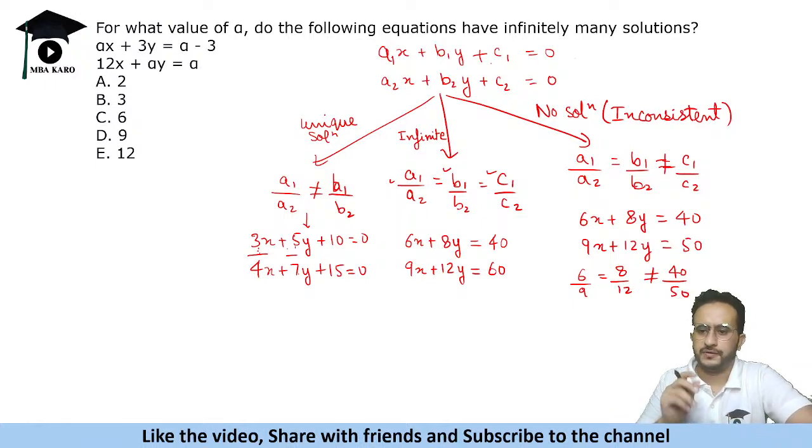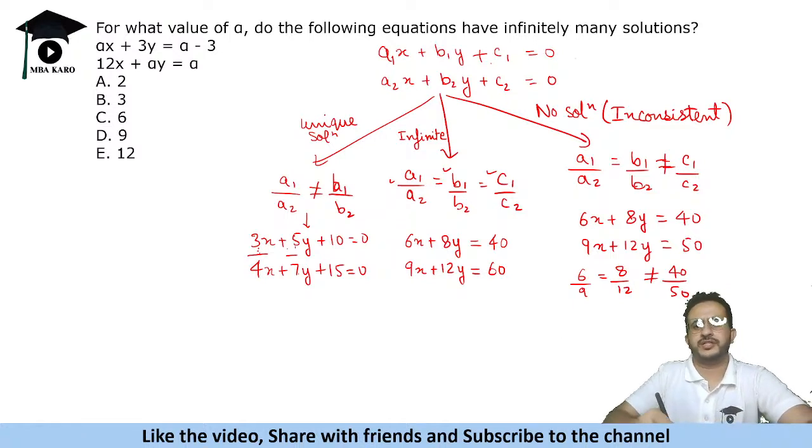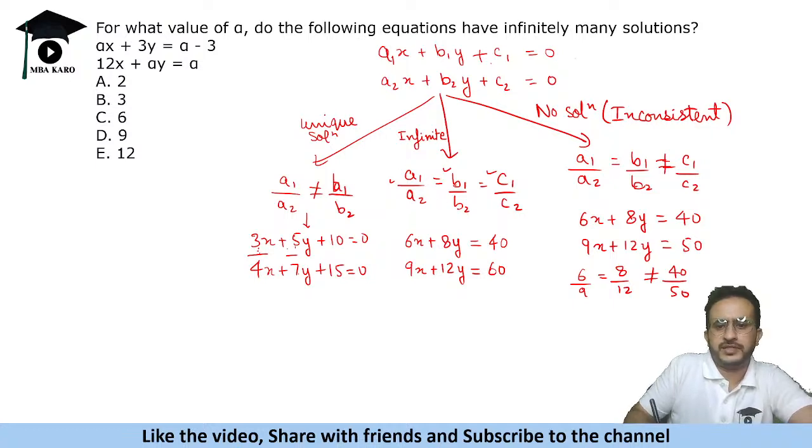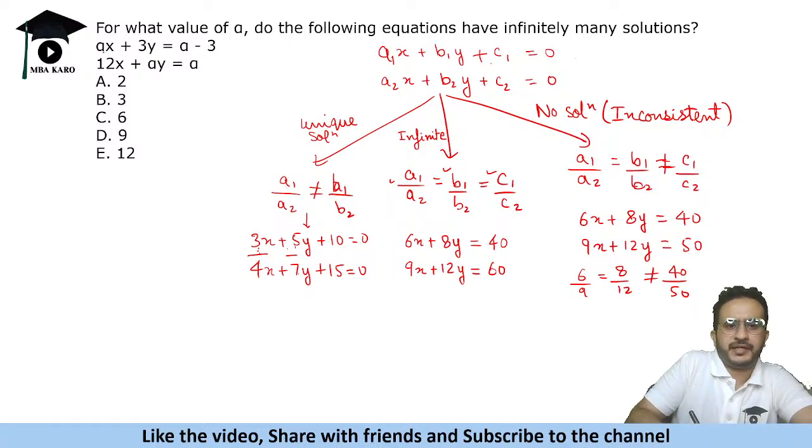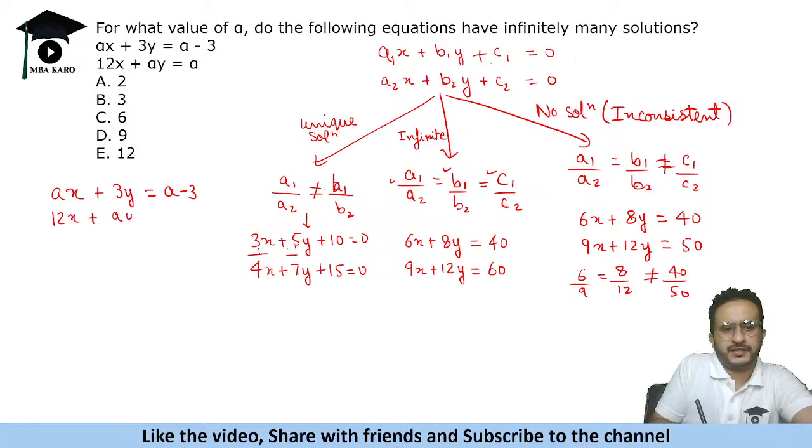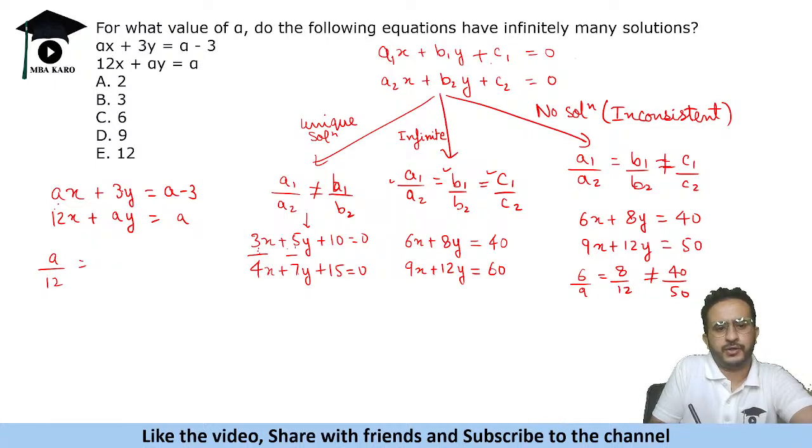Okay. So when we have to find the infinite solution, the question says infinitely many solutions. So we should have that a1 upon a2 is equal to b1 upon b2 is equal to c1 upon c2. Now what will we do, we will write the equations in this form. So ax plus 3y is equal to a minus 3 and 12x plus ay equals a, right? Now the coefficient of x is a and here it is 12, so a upon 12 should be equal to 3 upon a, okay?